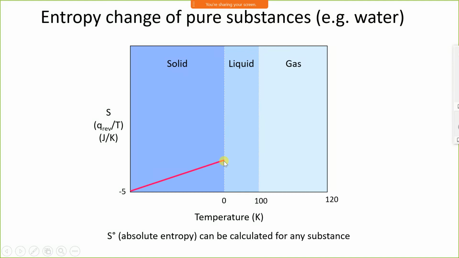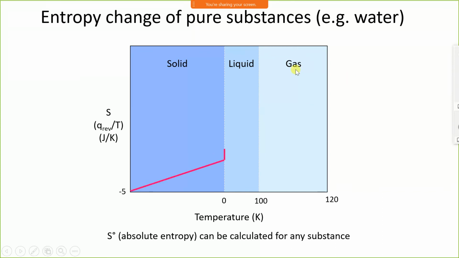Now when ice comes to 0 degrees Celsius at atmospheric pressure, we have to supply latent heat to convert solid into liquid. During the supply of latent heat, the temperature remains constant.